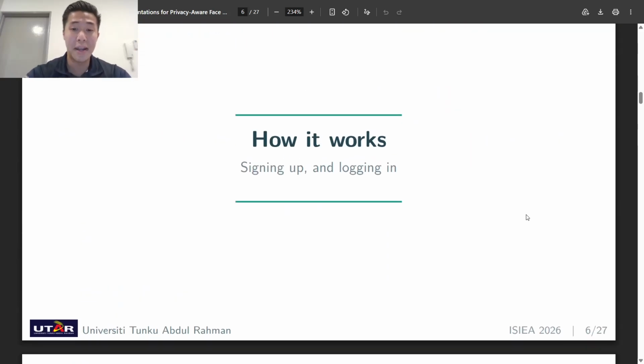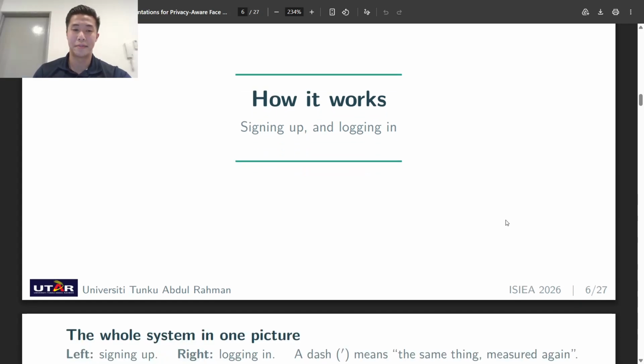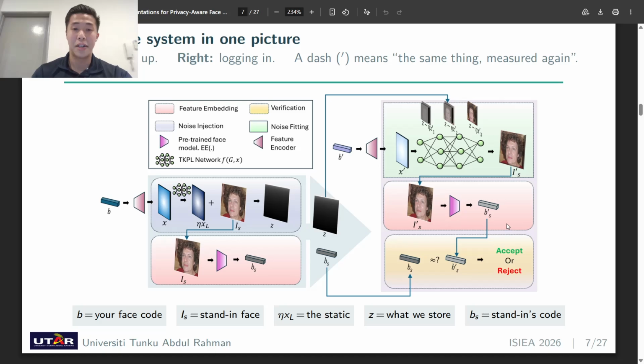Now, let me show you how it actually works. Here we have the whole system in one picture. This whole system is divided into two halves. Before we walk through it, the diagram here is used to simplify what we want to discuss, so we use shorthand letters. The strip along the bottom will tell you what each one means: you have your face code, you have the stand-in face, and what we actually store. From here on, I will say the words, not the letters. That makes it easier for us to understand.